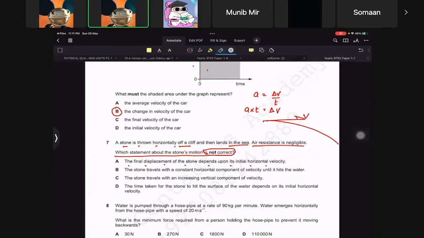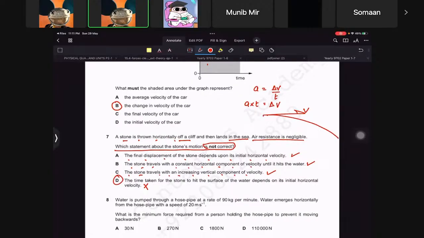Let's take the next one. The stone travels with constant horizontal component velocity. That is also correct. The stone travels with an increasing vertical component velocity. That is also correct. The time taken for the stone to hit the surface depends on the initial horizontal velocity. No, that's not correct, because time is independent and it would actually depend on how it drops down. So that's basically how you should think about it.